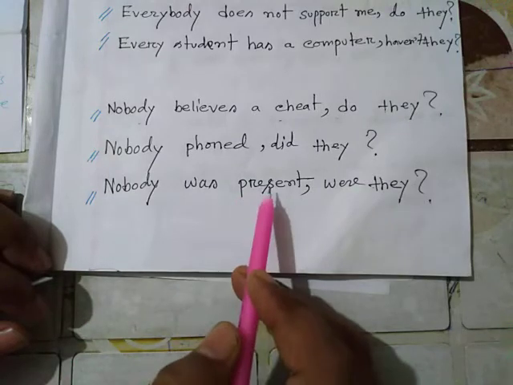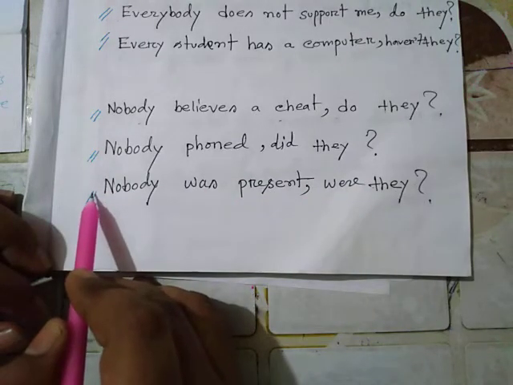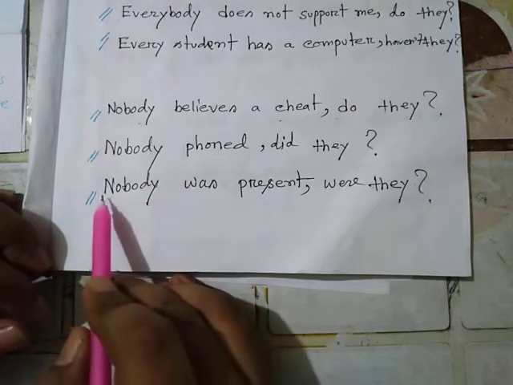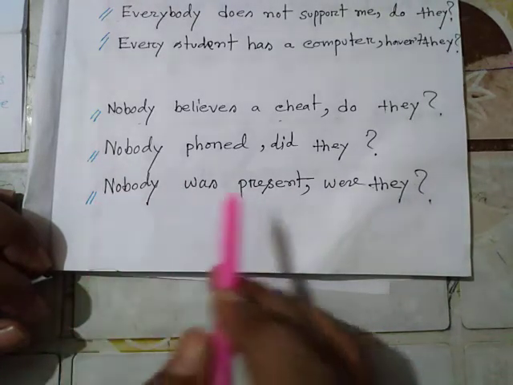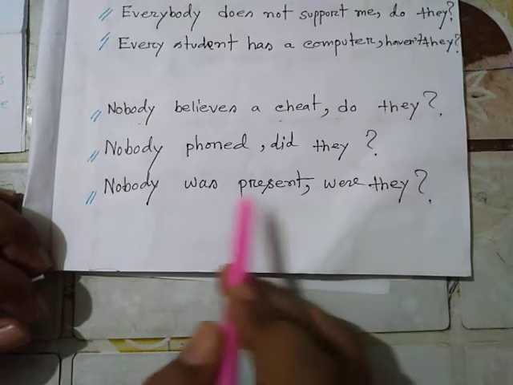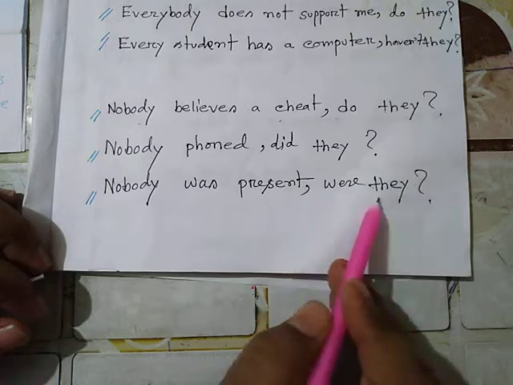Nobody was present, were they? Negative statement. For nobody take they, and for a negative statement take the verb positively. You can't use was, you will have to use were for they.